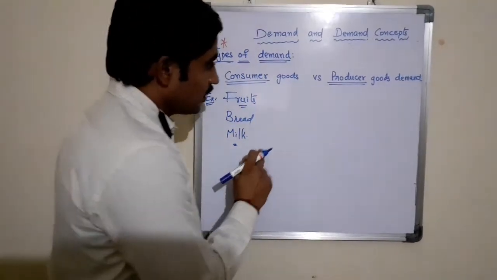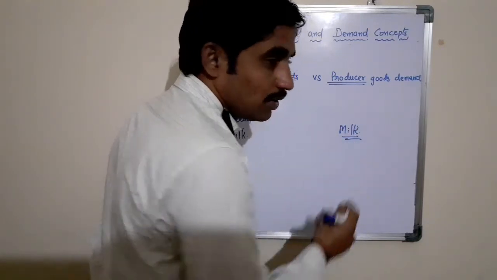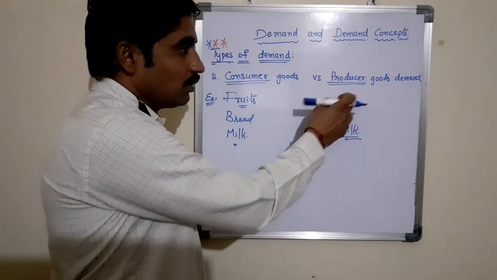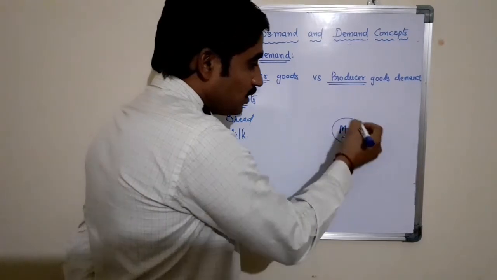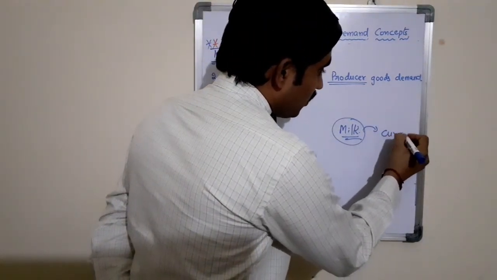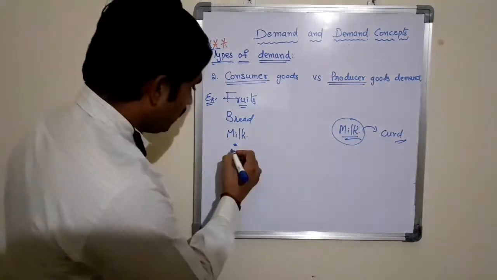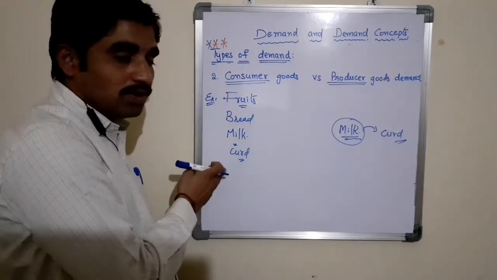And the same milk may be used as a producer good to produce curd. In this point of view, milk is a producer good because by using this milk they may produce a further product called curd. Here curd is also one of the consumer goods.